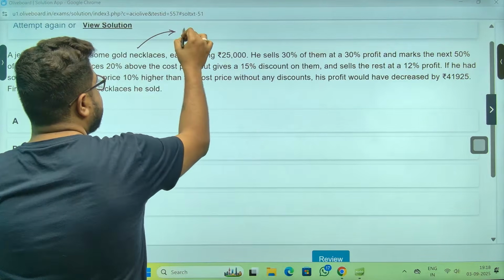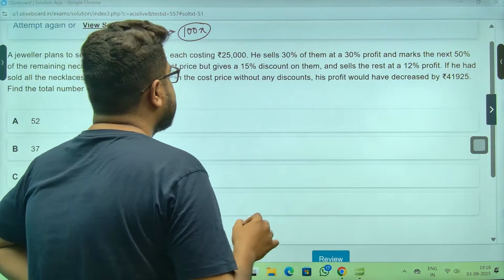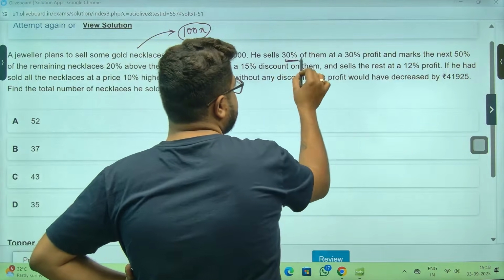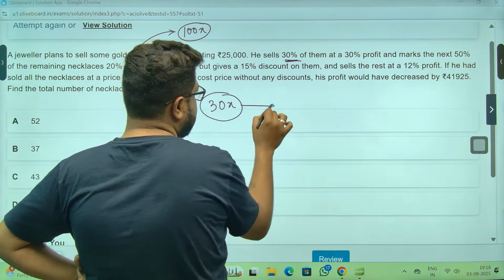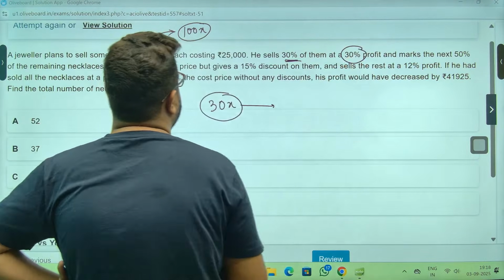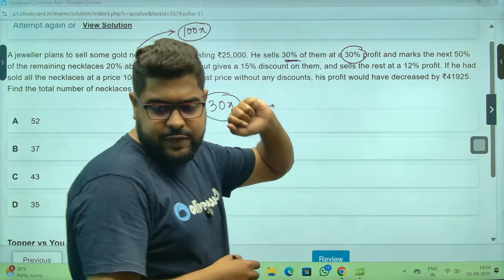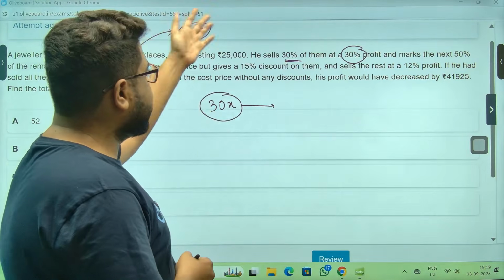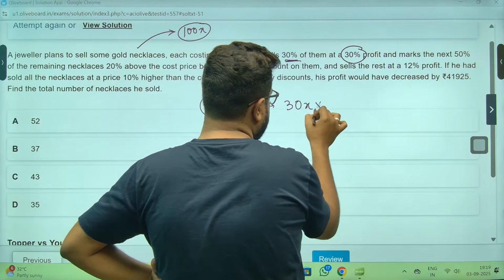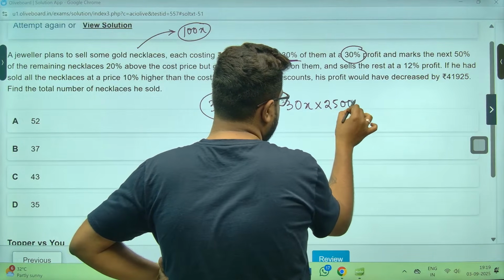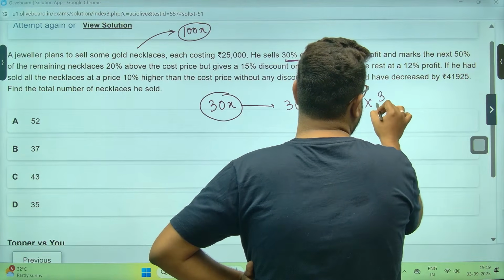he has 100x necklaces. Okay, 30% of them, so 30x he sold at 30% profit. So 25,000 is the cost price of each. So 30x, this calculation will be very big, into 25,000 into 30% profits.